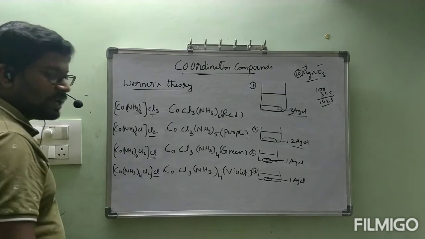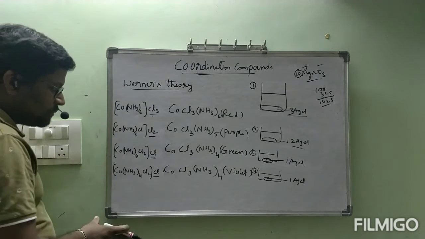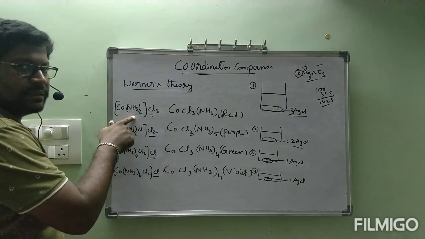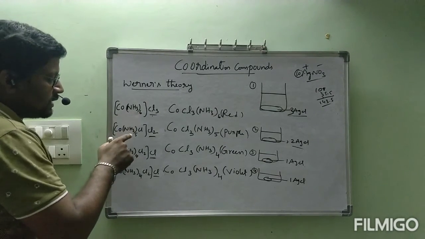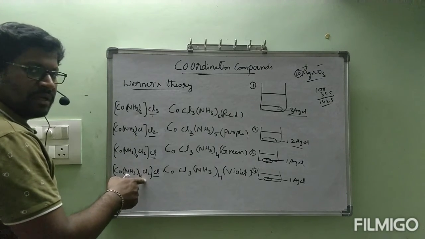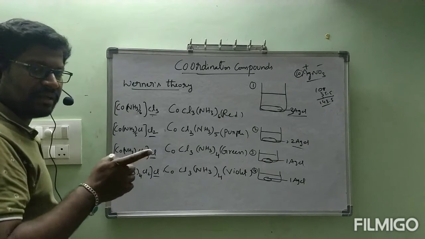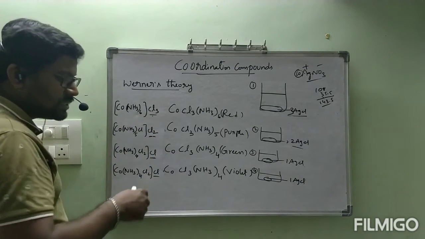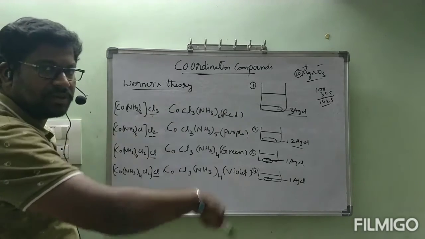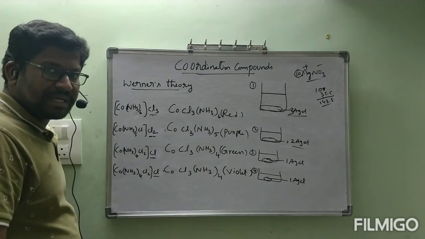Okay, in this way he concluded the formula of these compounds like this. Inside the square bracket, every time the total is maintaining 6. Here NH3 6. Here 5 plus 1, 6. 4 plus 2, 6. 4 plus 2, 6. Why that is showing 6 inside and outside it is 3, 2 like this, you will understand. But outside 3, 2, 1, 1, you are getting clarity about here. Is it correct or not?